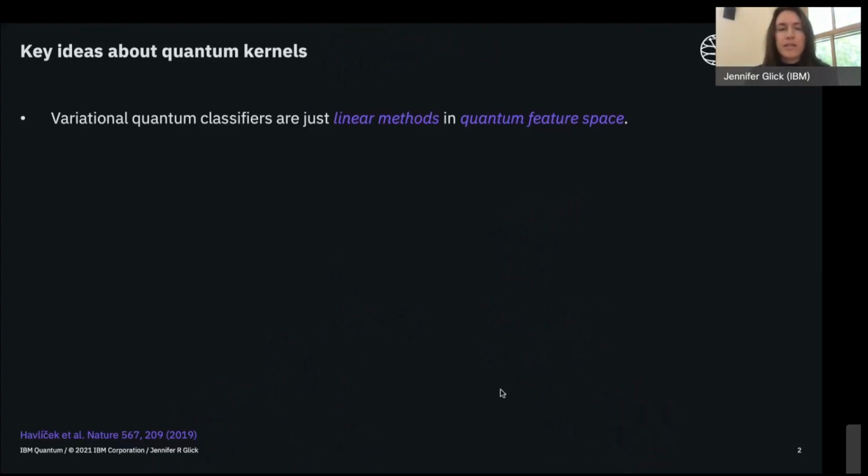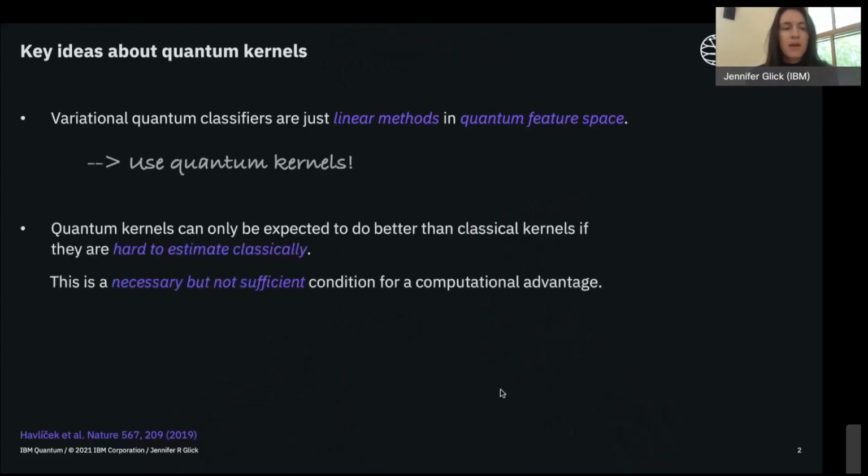So the first idea is that variational quantum classifiers are really just linear methods in quantum feature space. So that means we should be thinking about using quantum kernels as a similarity measure for our data. The second key idea is that we can really only expect quantum kernels to do better than a classical kernel if they're hard to estimate classically. And this is a necessary condition, but certainly not sufficient for some kind of computational advantage.